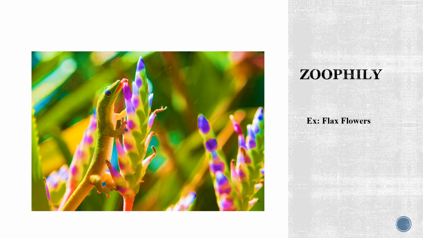The flowers provide the lizard with nectar which is highly calorific, whereas the gecko lizard helps in pollination and carries the pollen grains to distant flowers wherever it visits and deposits those pollen grains in the receptive flowers. Further, zoophily, which employs living organisms as agents of pollination, is subdivided on the basis of the type of organisms which it employs for pollination.